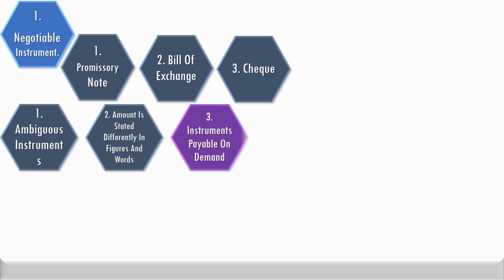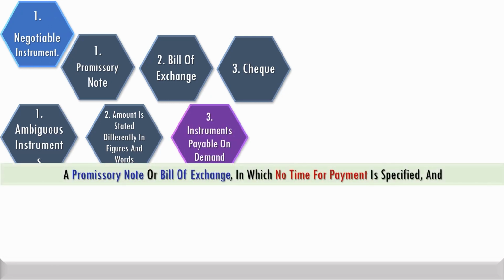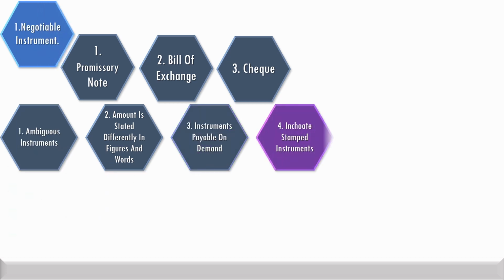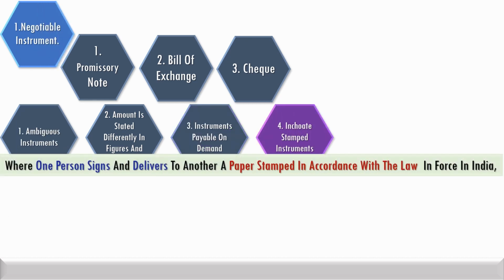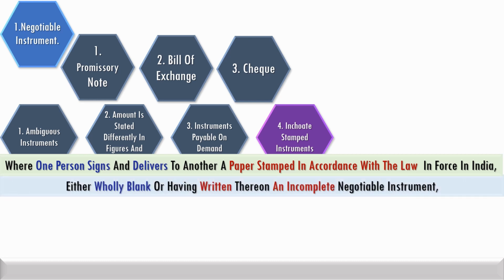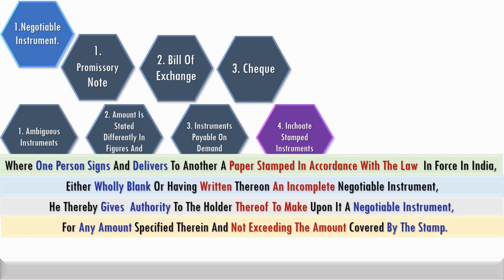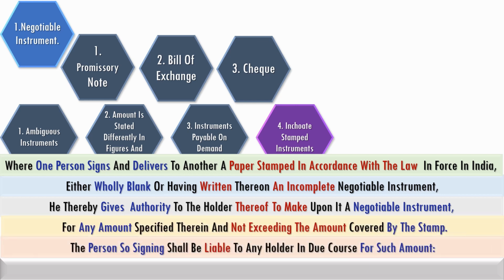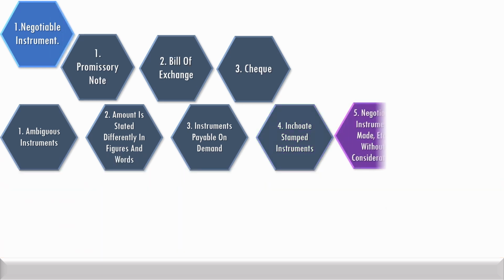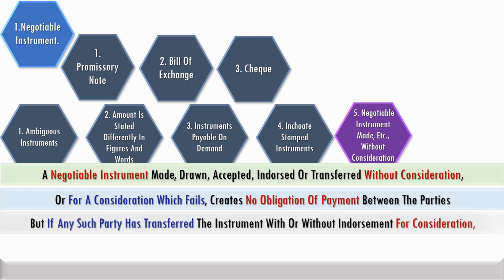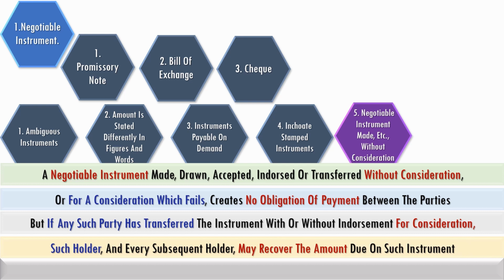a check is always payable on demand, while a bill of exchange or promissory note will be payable on demand when no time for payment is specified in it. A stamped instrument which is incomplete in respect of the amount and permits the holder to fill up the amount within the specified stamp eligibility is known as inchoate stamped instrument. A negotiable instrument not supported by consideration is a nullity, but if it is transferred to a holder in due course, such holder and every subsequent holder may recover the amount on the instrument.